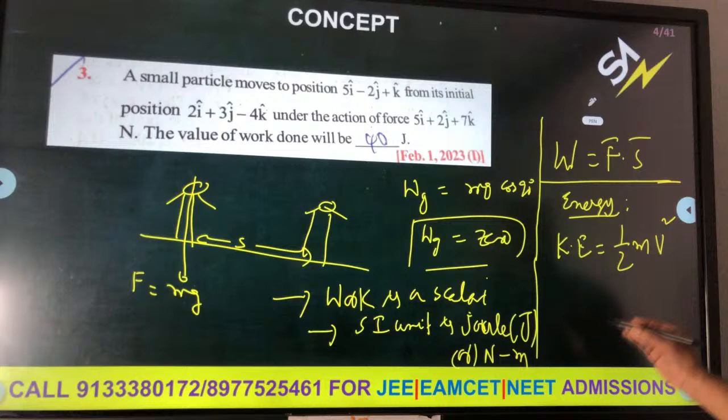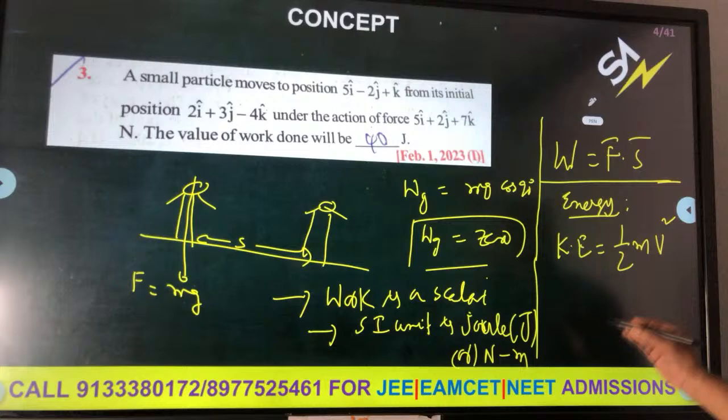R2 bar minus R1 bar. I am subtracting. 5i minus 2i is 3i. Minus 2j minus 3j is minus 5j. Plus k minus of minus 4k, that is plus 5k. So 3i minus 5j plus 5k.